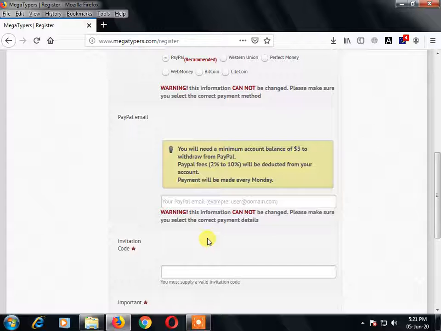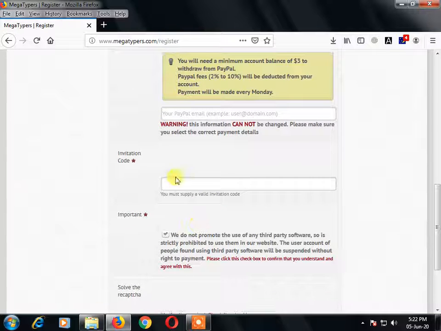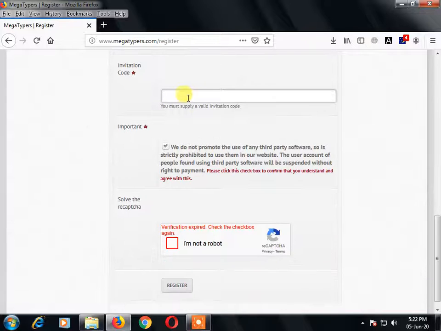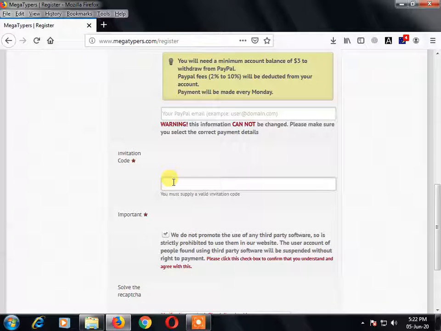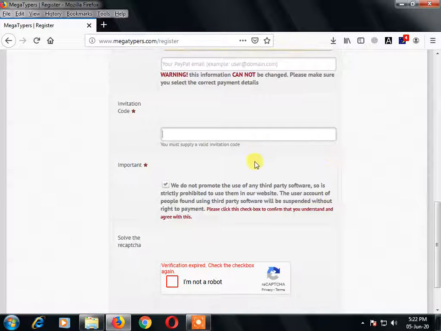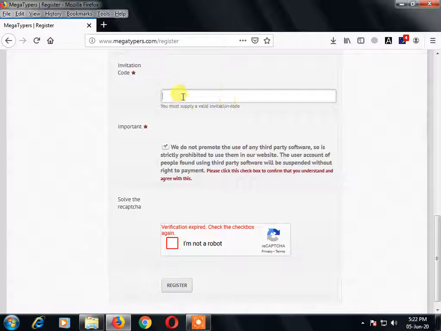When you receive payment in PayPal, it will directly be withdrawn to your bank account. Here I will provide the invitation code, but my recommendation is to first test this ID by using the invitation code I will give you in the description. Later on you can take your own invitation code from your login, I will explain later. Because by using my invitation code I am getting 10% of the money from you, but I don't want that money, so that's why I'm telling you. So later on you can take the invitation code from your account.